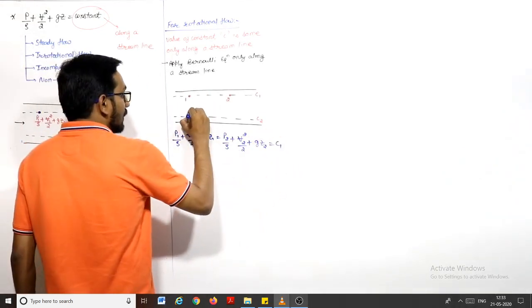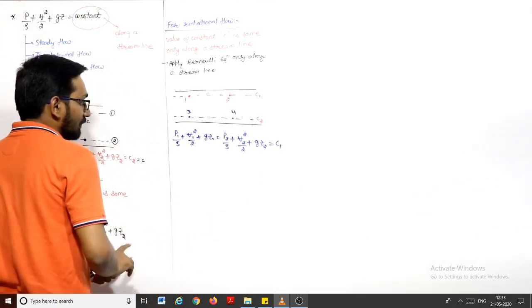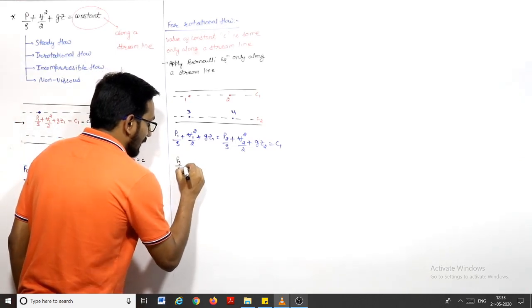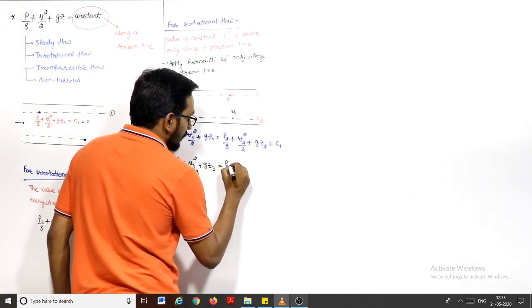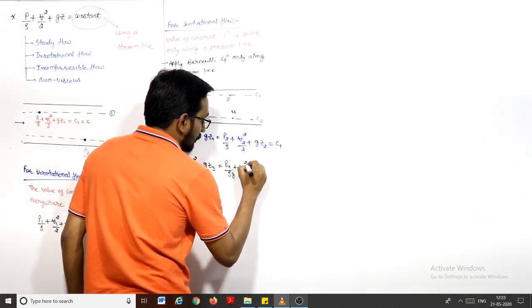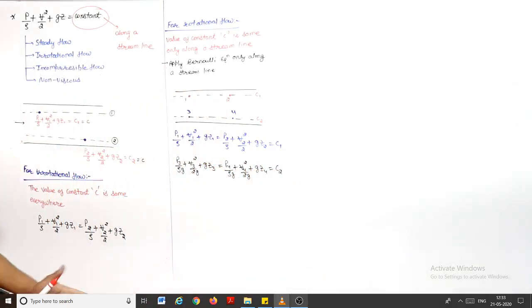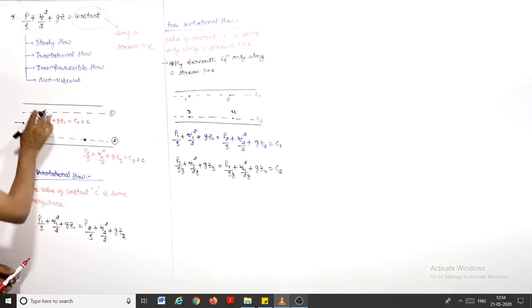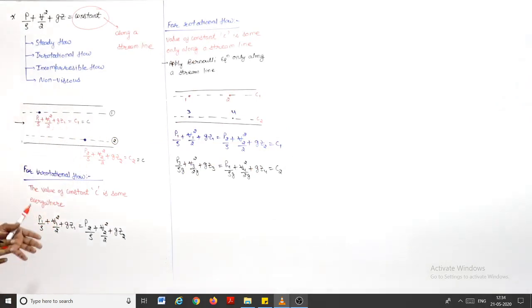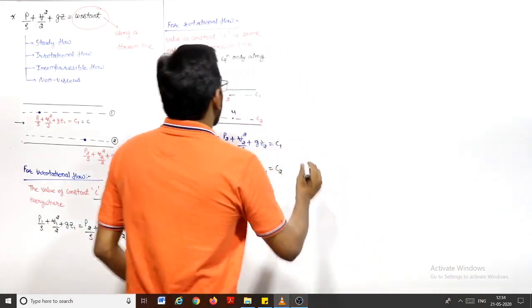But if you apply the Bernoulli equation between points 3 and 4, then P3 by rho g plus V3 square by 2g plus Z3 is equal to P4 upon rho g plus V4 square upon 2g plus Z4, and this is equal to C2. This is not equal to C1. So for a rotational flow, you can apply the Bernoulli equation only along a streamline. But for an irrotational flow, you can apply it between any 2 points, because in this case the value of C is the same everywhere. So this is the basic difference between rotational flow and irrotational flow, right? You have to remember this.